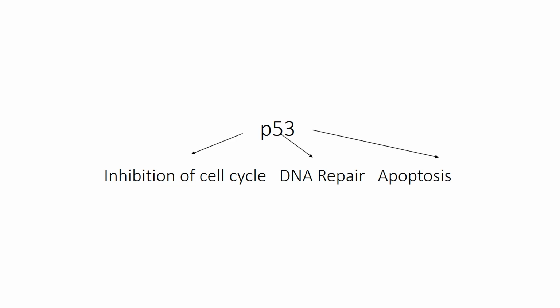P53 is another very important gene. Its product P53 is a 53 kilodalton protein. It binds with the damaged DNA. Its first function is inhibition of the cell cycle.